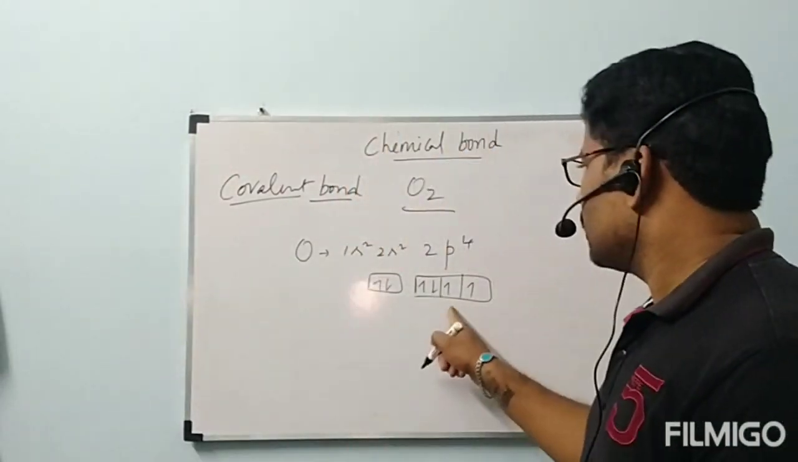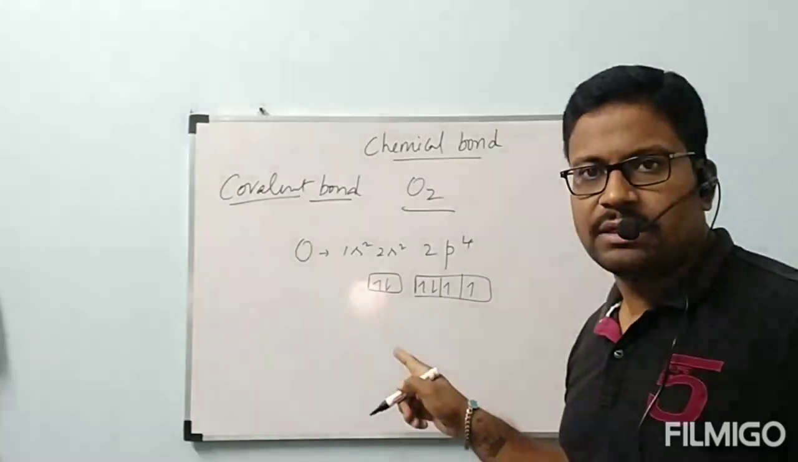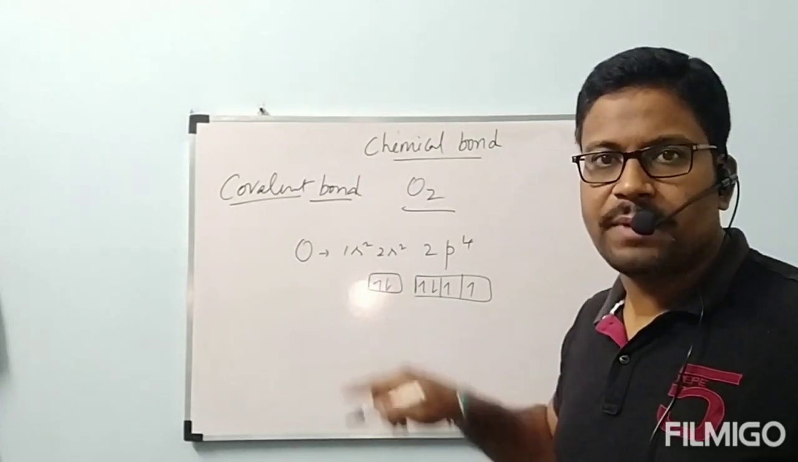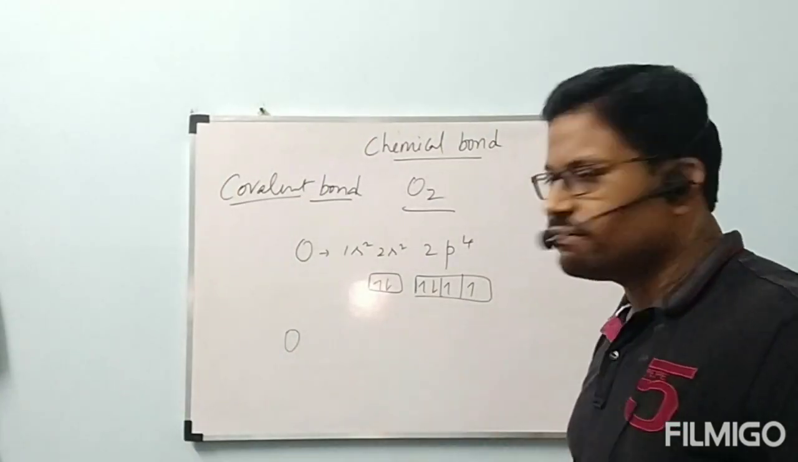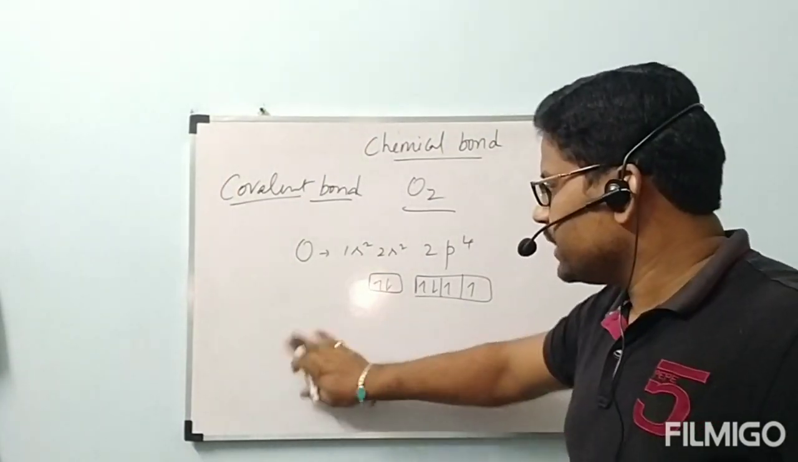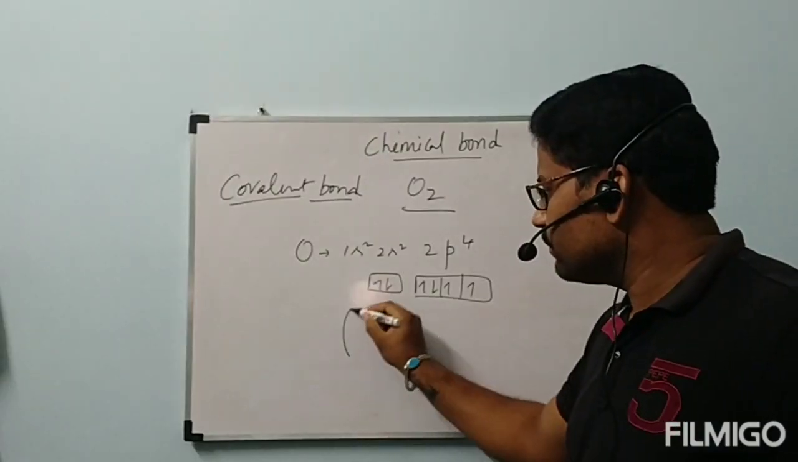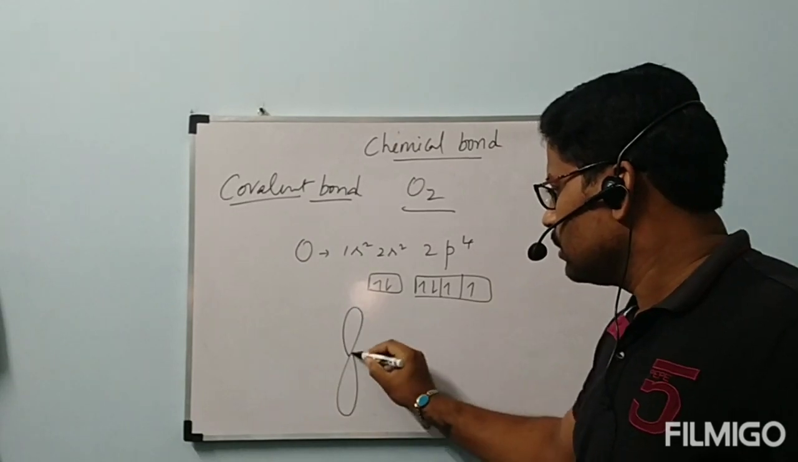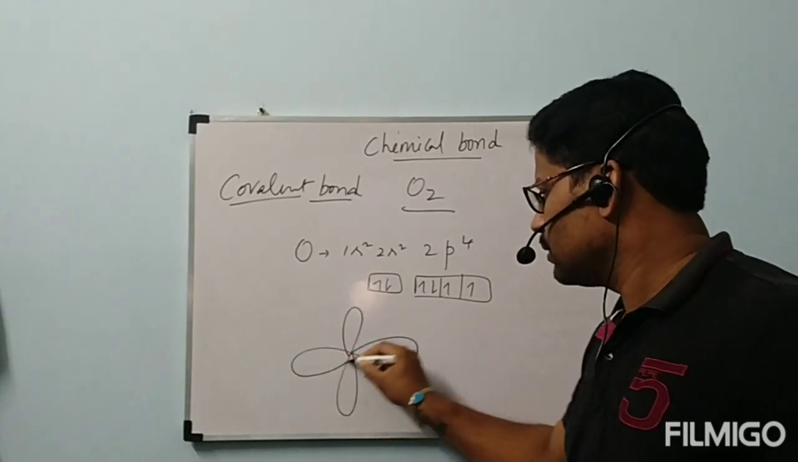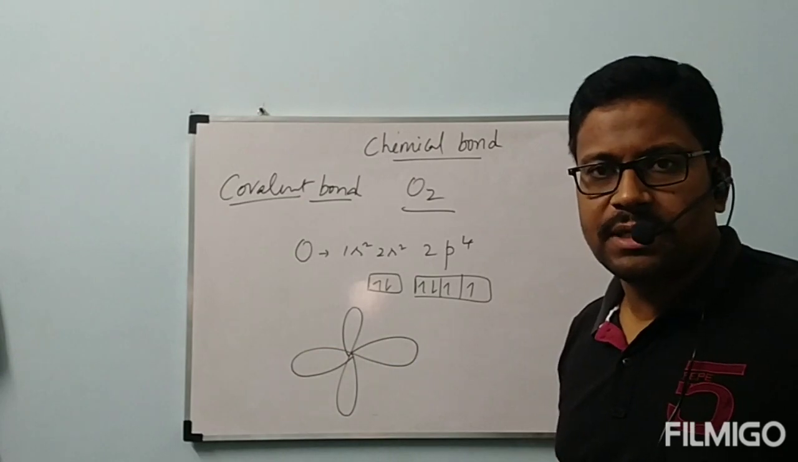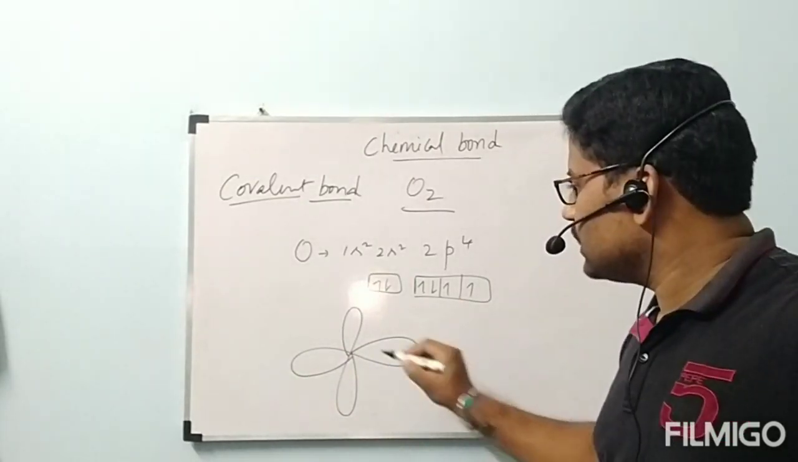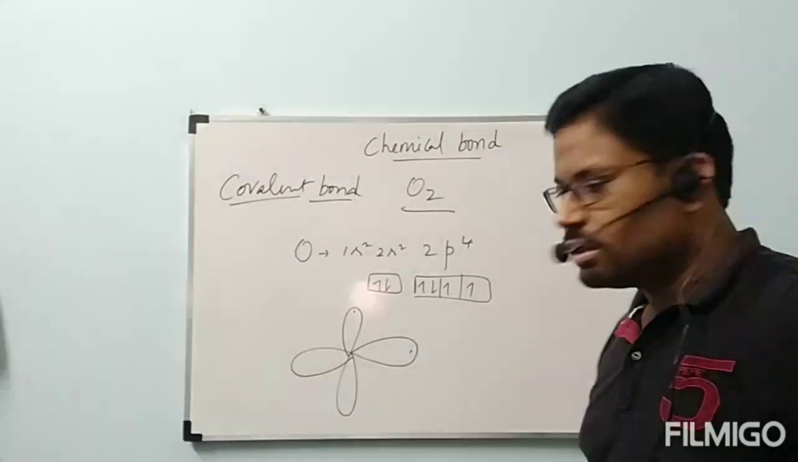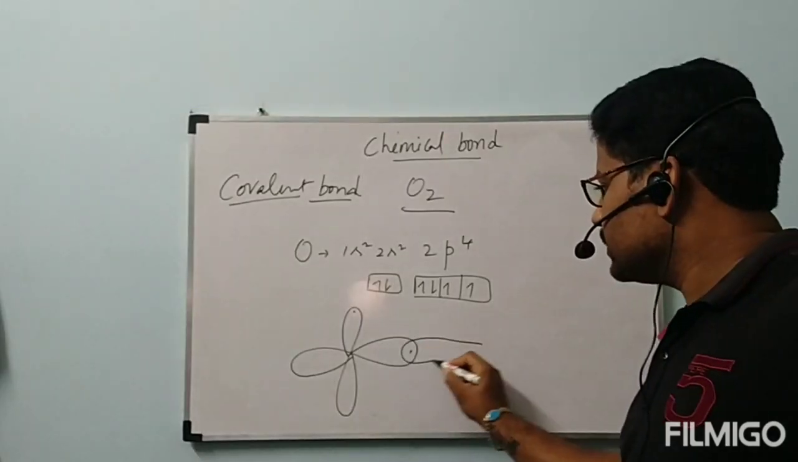Okay, now this oxygen has how many unpaired electrons? 2 unpaired electrons present in 2 p orbitals. In the same way, another oxygen also contains the same configuration. Now, I am writing the first oxygen atom: 2 p orbitals, those are perpendicular to each other, each contains 1 electron. The second oxygen atom also contains like this.